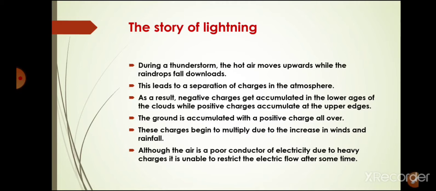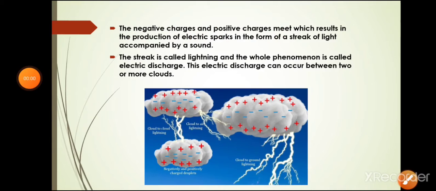Students, there is an accumulation of positive charge near the ground also. When the accumulation of charges becomes very heavy, the air, which is a very bad conductor of electricity, is no longer able to resist their flow. As a result, the electric charges transfer to the ground, and it produces streaks of bright light. This process is called electric discharge. It can occur between two or more clouds, or between clouds and the earth.